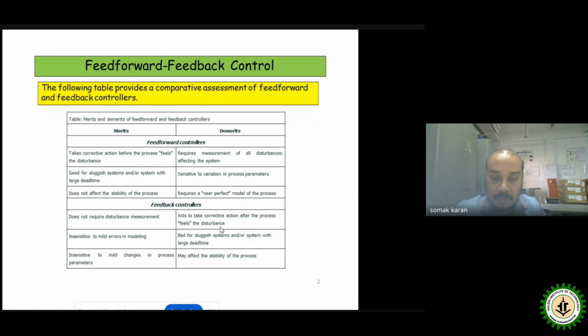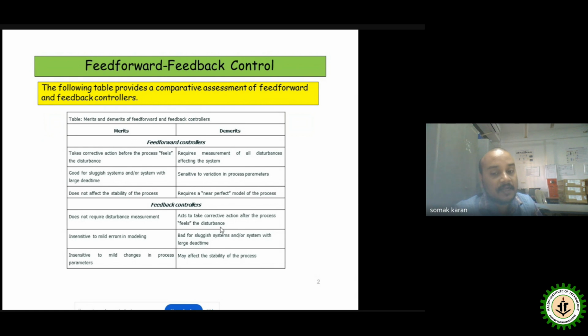To control any type of process where the disturbance has been incorporated. If we talk about the feedback controller, it does not require any disturbance measurement, because whenever we are taking the measurement of the output using the sensor or the transmitter, it is already defined that all the disturbances are incorporated in the process, and the process parameter is disturbed or deviated by all the disturbances. So there will be no requirement to find out the change of the disturbance at different positions or points. That's why there is no requirement to measure the disturbance individually.